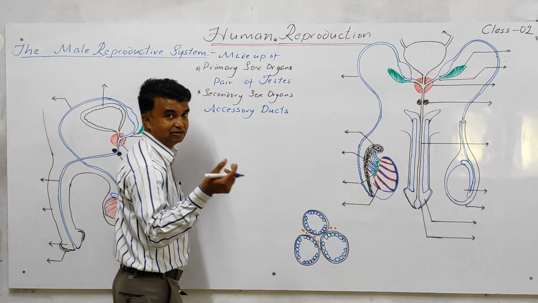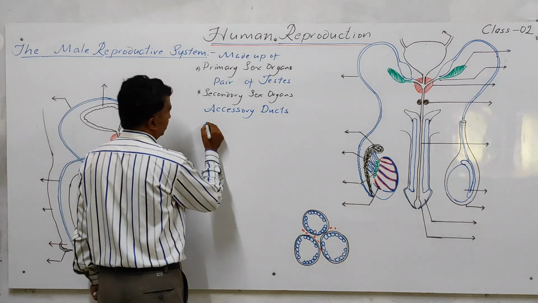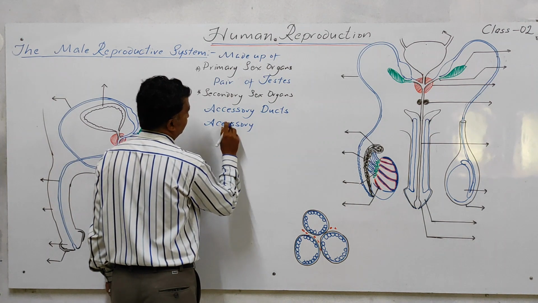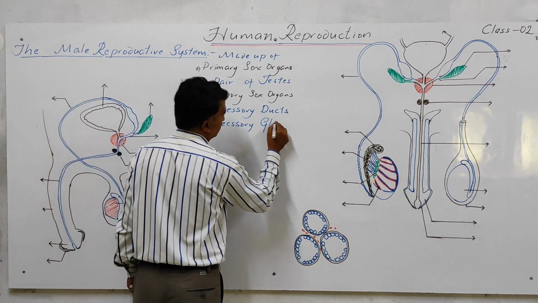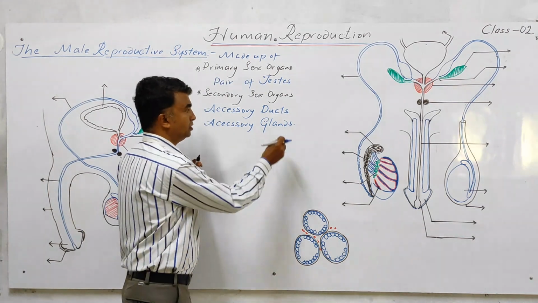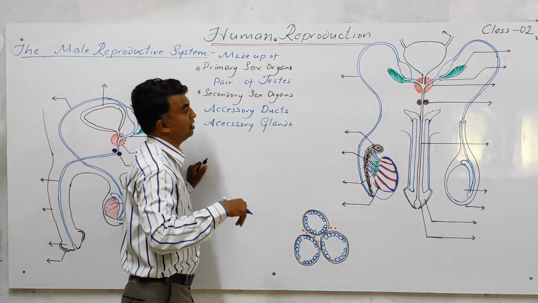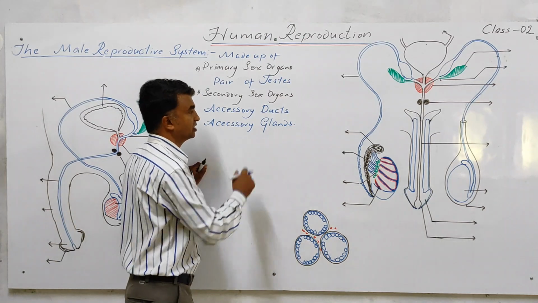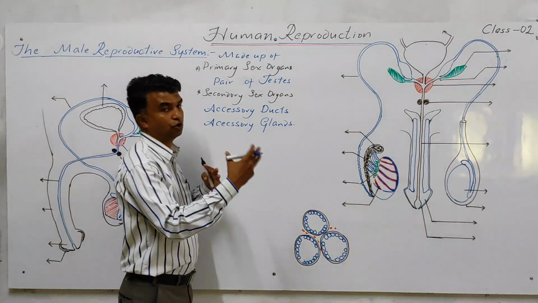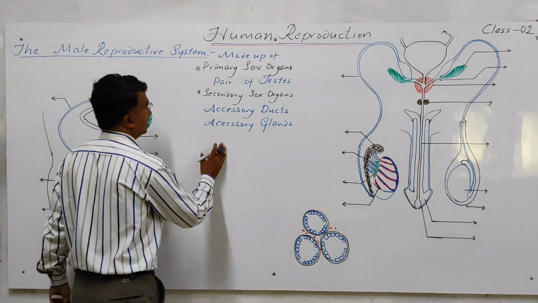These are only collective terms; in detail we will write the structure afterwards. Ducts means these are tube-like structures. Then accessory glands are there. In these glands some enzymes, some hormones are secreted. So these are also responsible for the proper functioning of the male reproductive system.